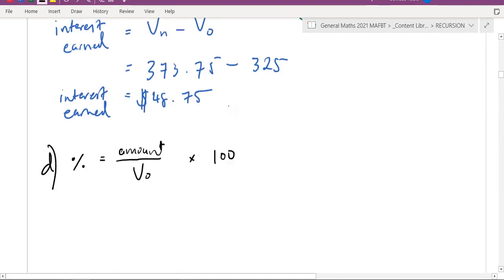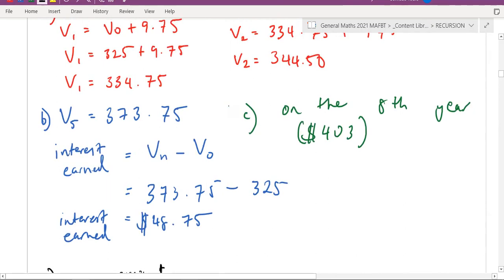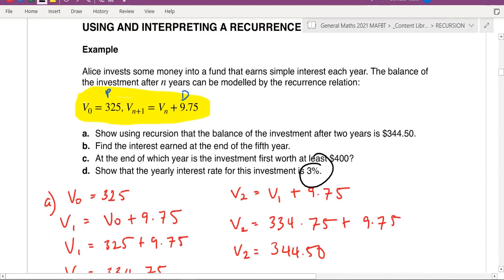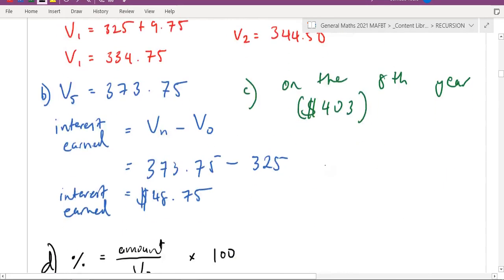Okay, and what that tells you is the percentage of the original amount. So initially, the question doesn't tell you what the percentage is. Generally that's how it's going to be. So you just got to figure out now, working backwards, what is the actual percentage. It was 3%, but we need to prove it.